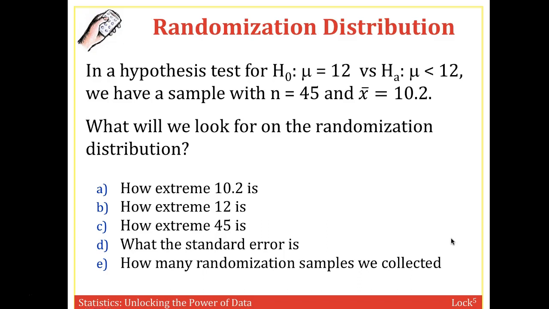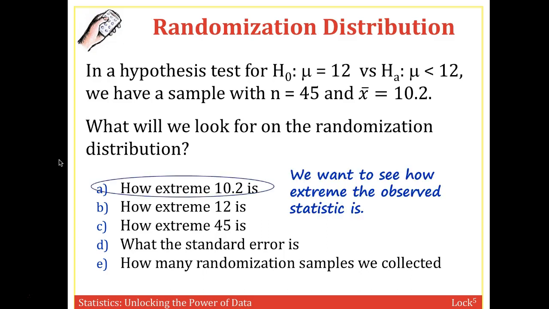So going back to this hypothesis test, the null is mu is 12, and the alternative is that mu is less than 12. And the sample data of 45 gives us a sample mean of 10.2. And what do we look for on the randomization distribution? Do we want to know how extreme 10.2 is, how extreme 12 is, how extreme 45 is, what the standard error is, or how many randomization samples were collected? If we're testing this null and alternative hypothesis, we want to know how extreme the sample data is. How extreme is 10.2 relative to the null hypothesis?